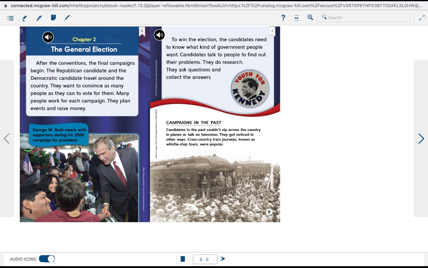To win the election, candidates need to know what kind of government people want. Candidates talk to people to find out their problems. They do research, they ask questions, and they collect answers.